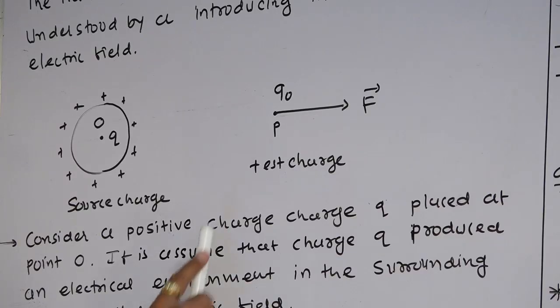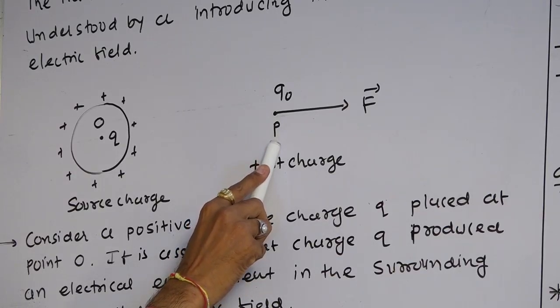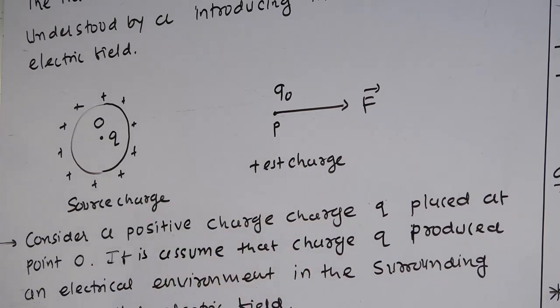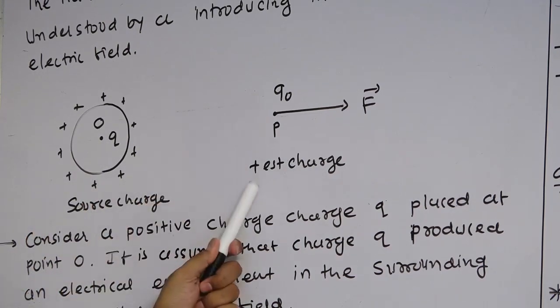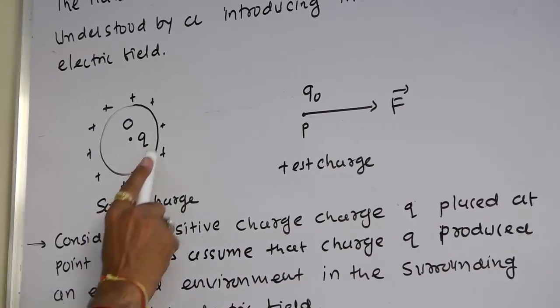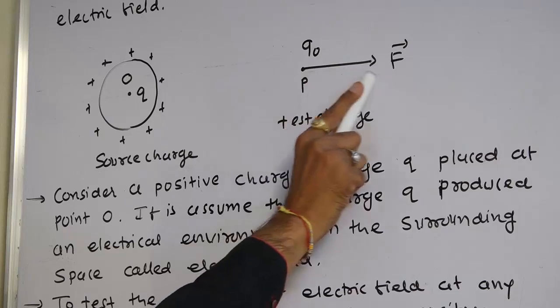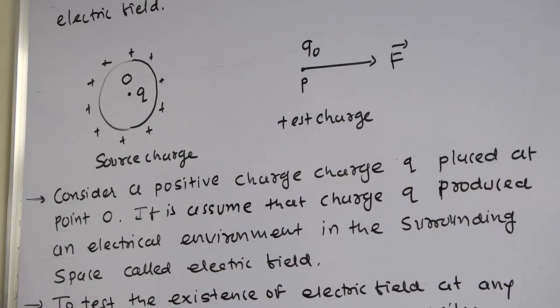Another charged particle is placed at point P. That charge is known as q0. It is known as the test charge. So this q charge is known as which charge? Source charge. This q0 is called which charge? Test charge. Now force is acting between them. Both are like charges, therefore the repulsive force is acting.